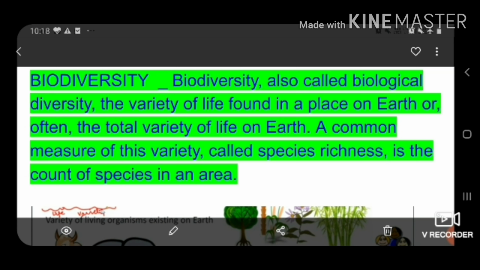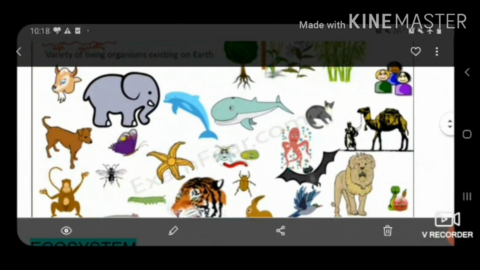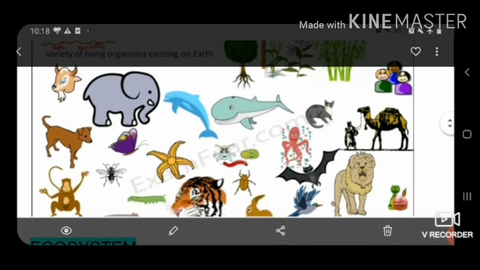So here I am going to show you one picture, so that it should be clear. Biodiversity means varieties in the life forms, either they are plants, animals, or the various types of microbes. So let's see the variety of living forms which exist on the earth. You can see here the diagrams of the various types of organisms. Some are microorganisms, some are very large organisms like elephant, whale, human beings, plants also. So these are the examples of biodiversity, that means variety in living forms.